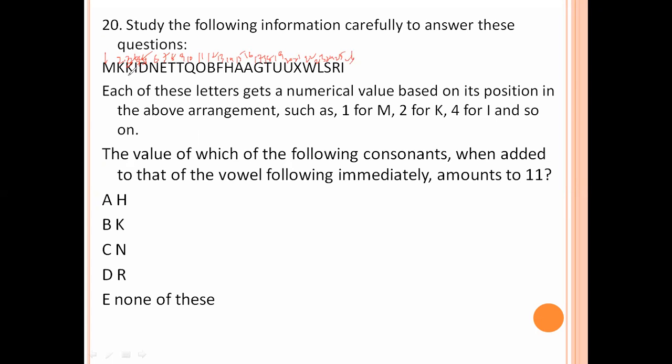Here, consonant and vowel consecutive values should equal 11. 3 plus 4, 7, so not equal to 11. 7 plus 8, 15, not equal to 11. 11 plus 12, 23, not equal to 11. 14 plus 15, also not. So none of the values equal 11, which means none of these is the right answer. Option number E is the right answer.